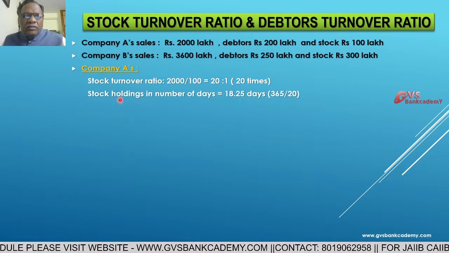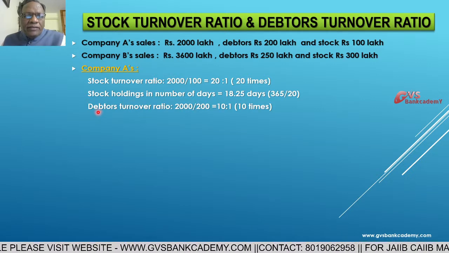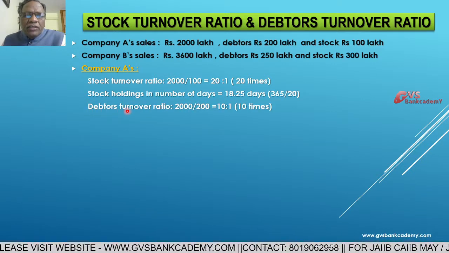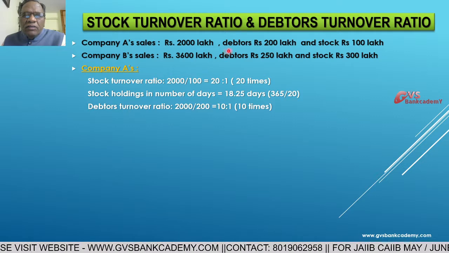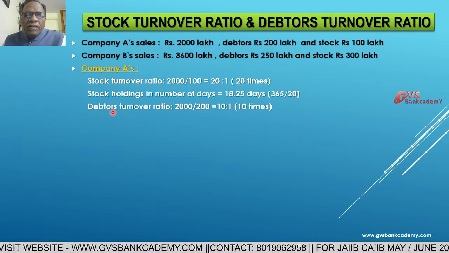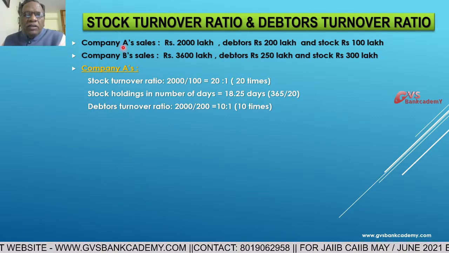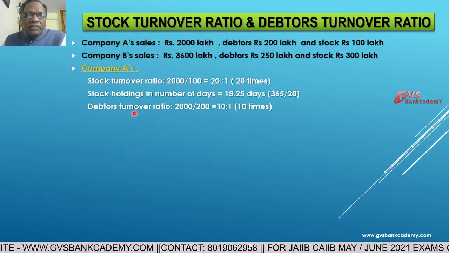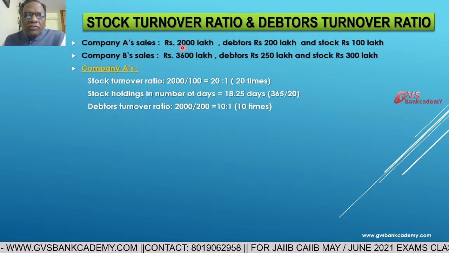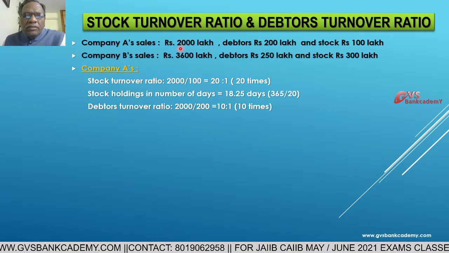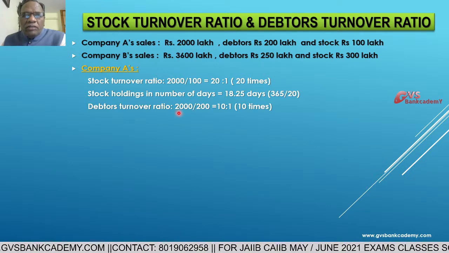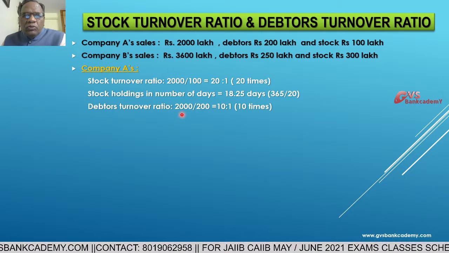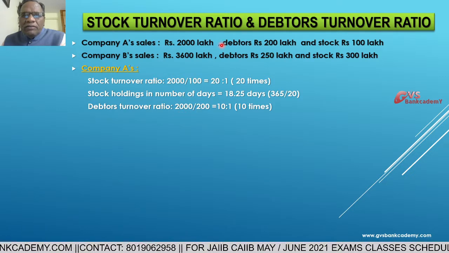That is stock holding. Now debtors, credit sales, debtors turnover ratio: how many times company A is moving the credit sales. Total sales 2000 lakhs divided by debtors.